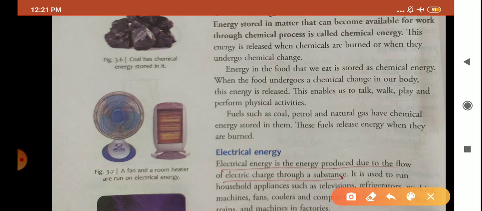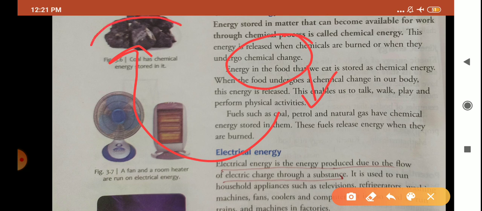So what I want to say here is that there are some substances in our environment that have chemical energy stored in them, and this chemical energy can be made available to us for any sort of work when these substances undergo chemical change. And when do these substances undergo chemical change? What are these substances?